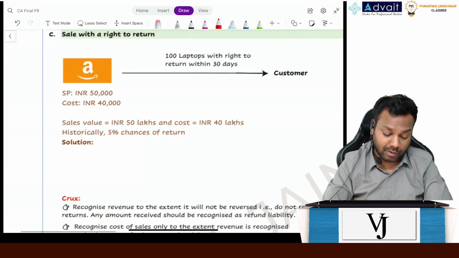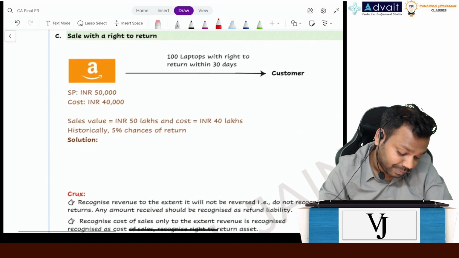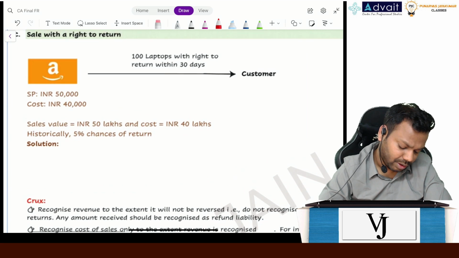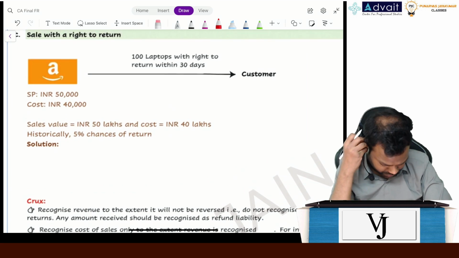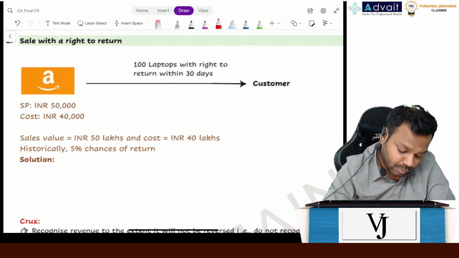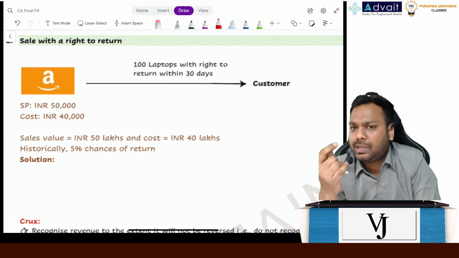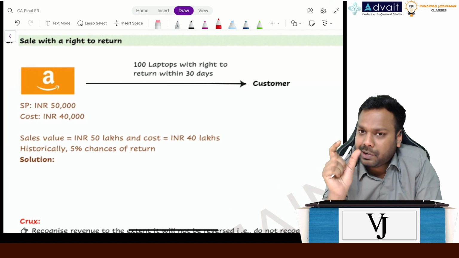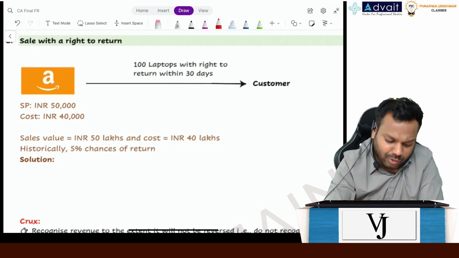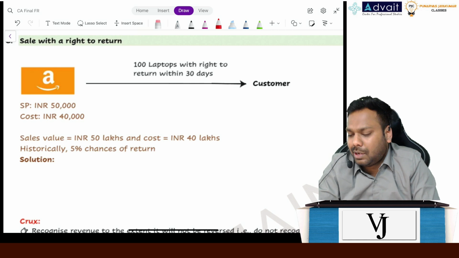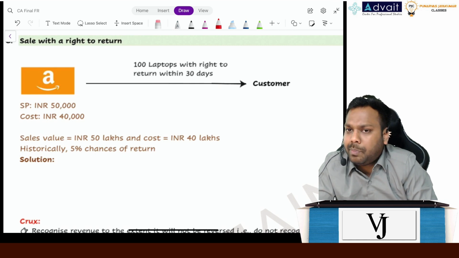This concept is very good. Sale with a right to return. Let's understand this one. Amazon sold. When you purchase anything from Amazon, you see a 30 days return policy is there, right? Or Flipkart, or might be from any e-commerce website, there is a 30 days return policy. Now, if I have sold the goods now and there is a 30 days return policy, how do you think Amazon or Flipkart or Myntra, for that matter, will recognize revenue?